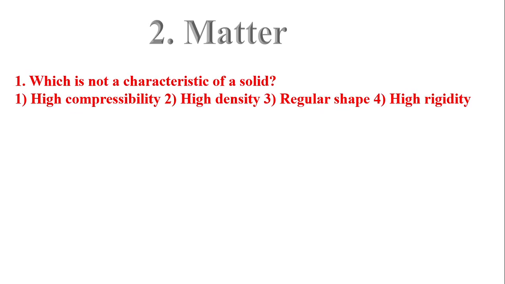Next, here we will start the second topic, that is matter. First question of matter is, which is not a characteristic of a solid? Options are high compressibility, option 2 high density, option 3 regular shape, option D high rigidity. The answer will be high compressibility, because we cannot compress a solid too much like a liquid. Negligible compressibility is seen